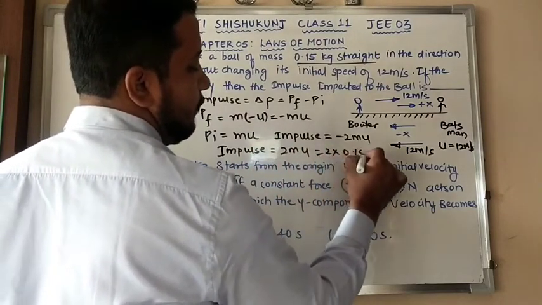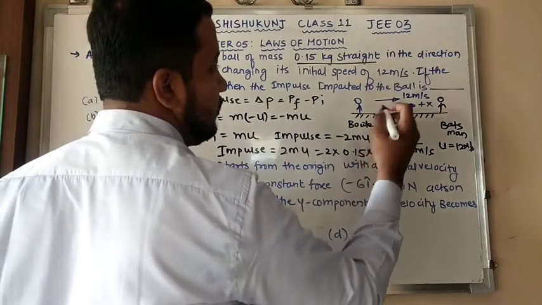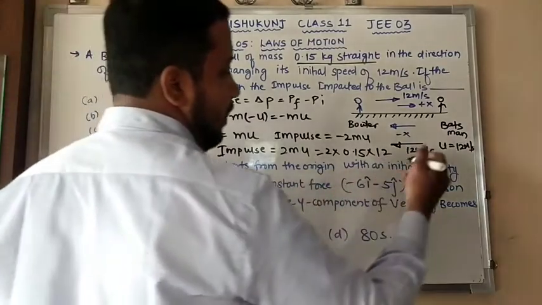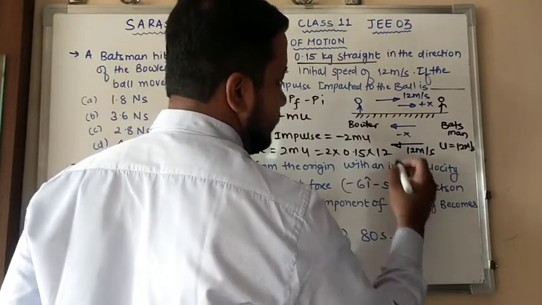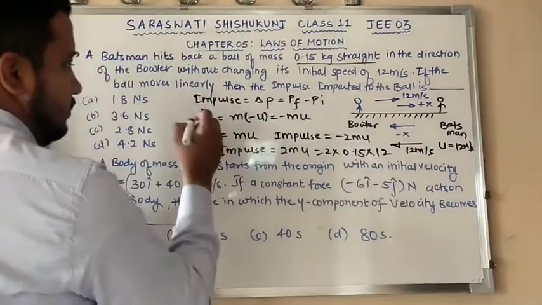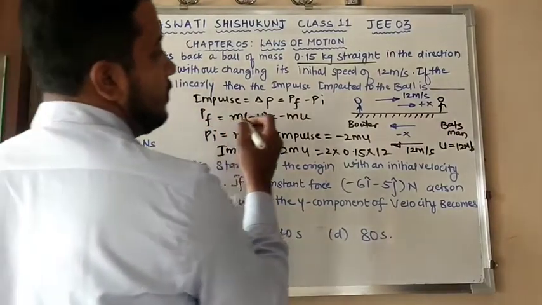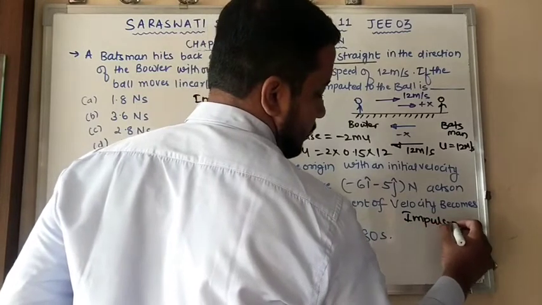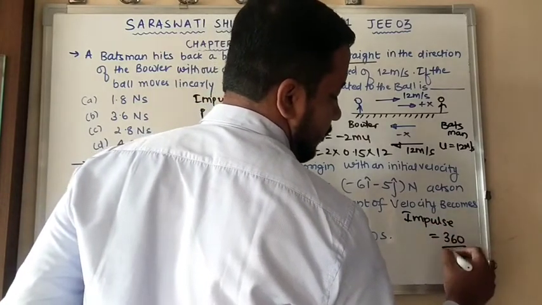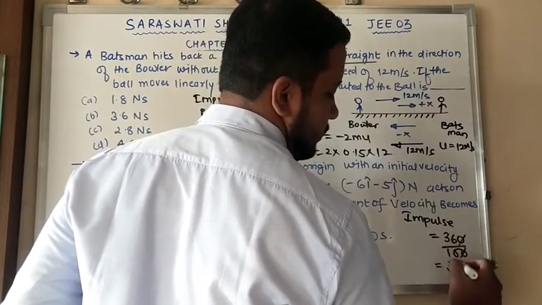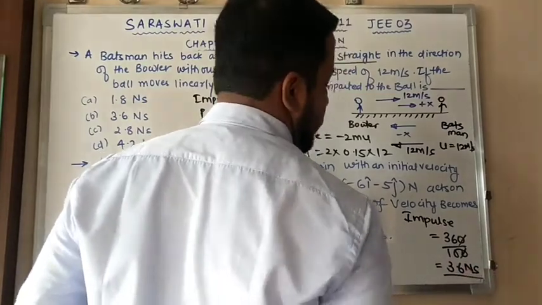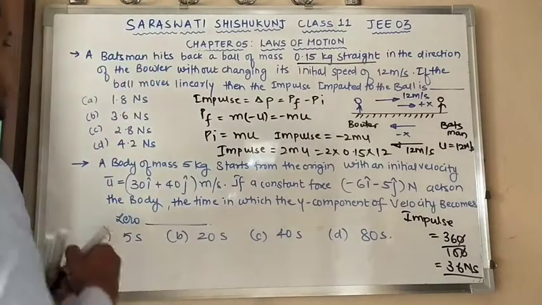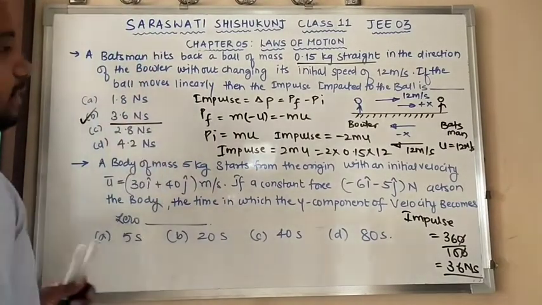Mass is 0.15, and u we do have with us, that is 12. If you solve this, you are going to get 360 by 100. Here I can write impulse, that is nothing but 360 divided by 100, the 0s cancel. Answer is 3.6 Newton seconds. And we have to check the option. Yes, we do have option B, that is 3.6, that is the correct answer.